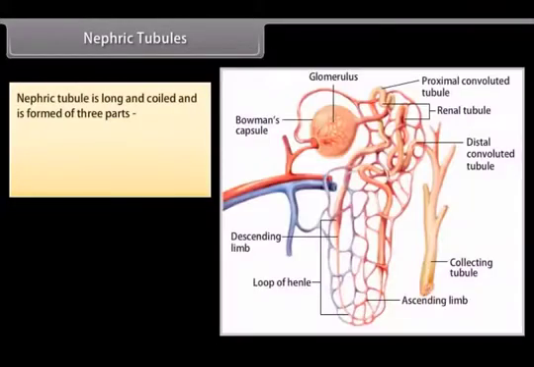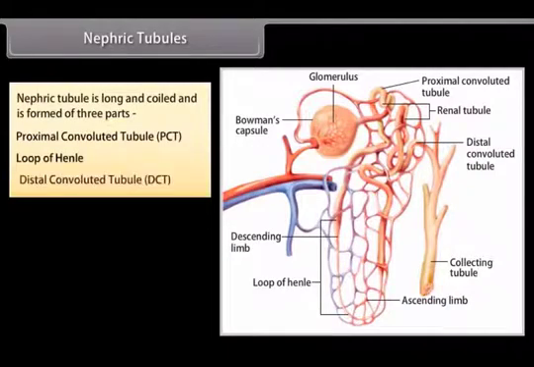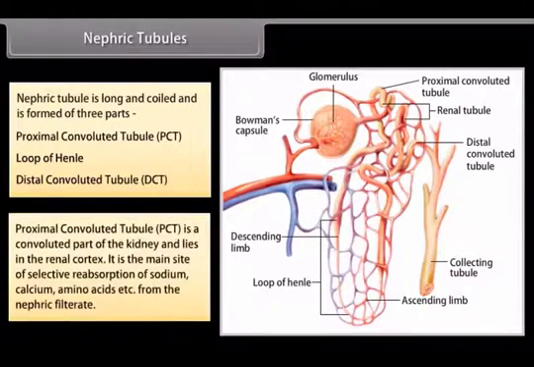Nephric tubules. The nephric tubule is long and coiled and is formed of three parts: proximal convoluted tubule PCT, loop of Henle, distal convoluted tubule DCT. Proximal convoluted tubule PCT is a convoluted part of the kidney and lies in the renal cortex. It is the main site of selective reabsorption of sodium, calcium, amino acids, etc.